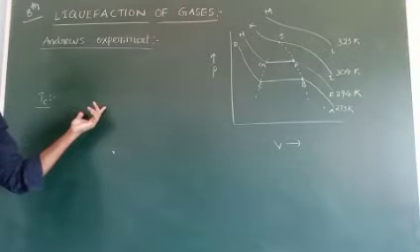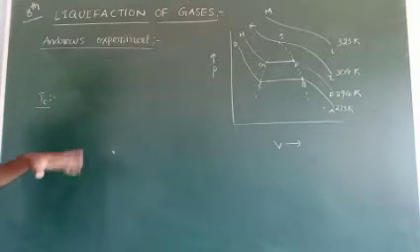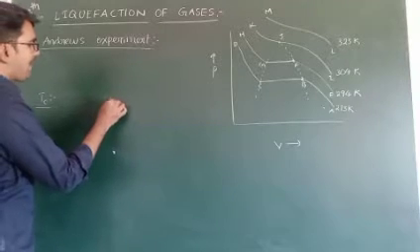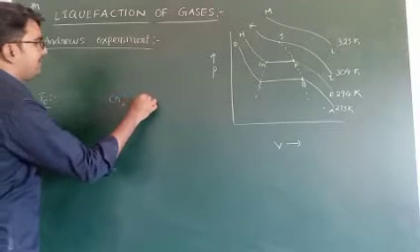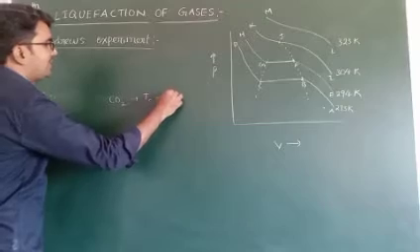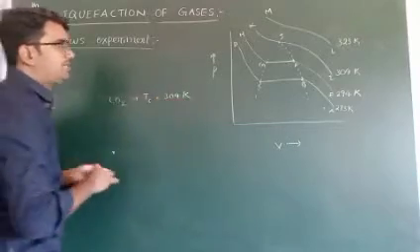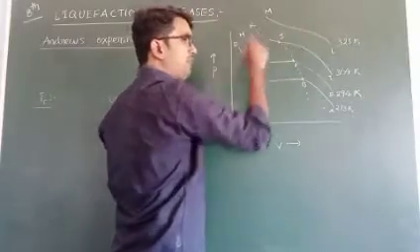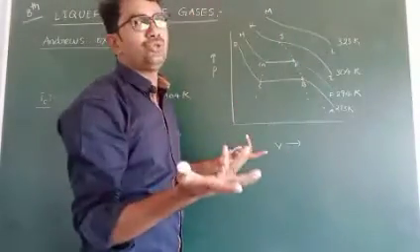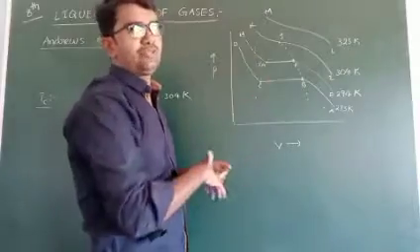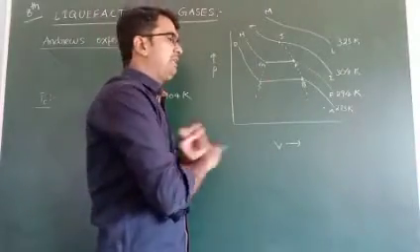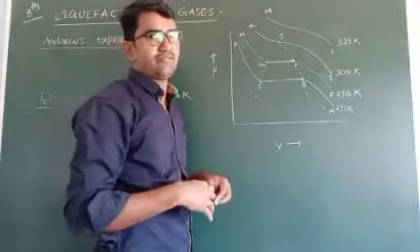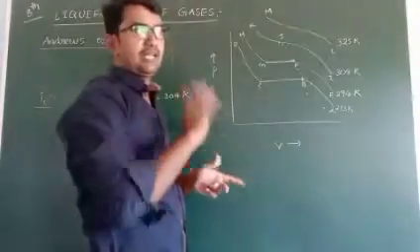However much high pressure we apply, it does not help. For carbon dioxide, the critical temperature is 304 Kelvin, because above 304 Kelvin, if you apply more pressure, there is no use for conversion of gas into liquid. Whatever the amount of pressure, there is no chance for conversion of gas into liquid.